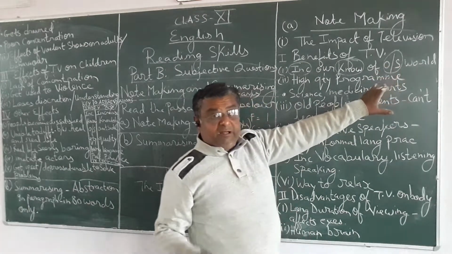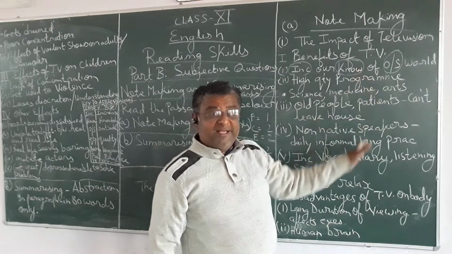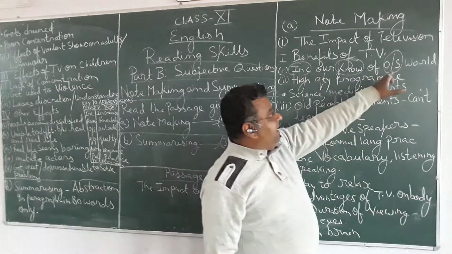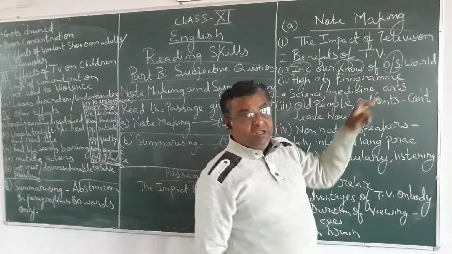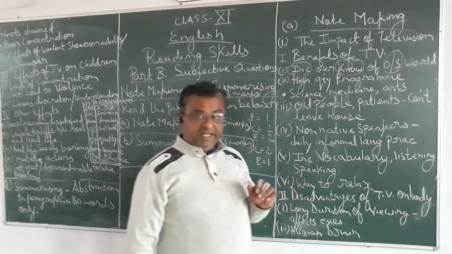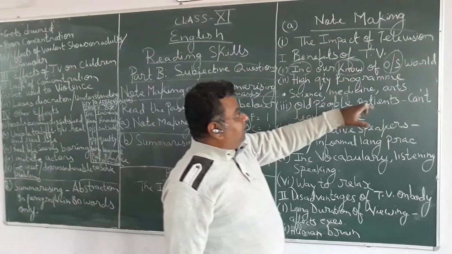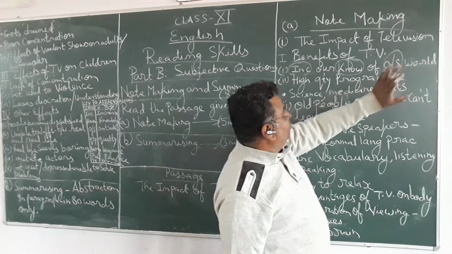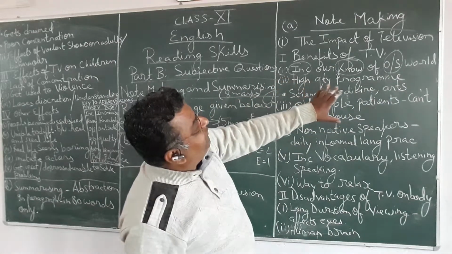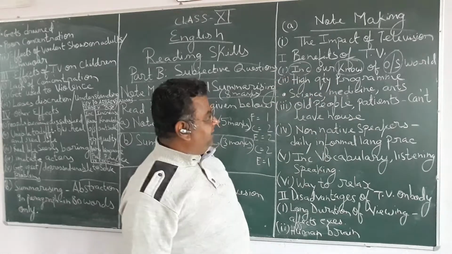O/S. That means, remember that you are using abbreviations only while making the notes, not in the summary. Always remember, you are using abbreviations only while making the notes in points, not in summary writing, when you are making the summary in the B part. O/S, outside world. That means increases our knowledge of outside world. In the first point, you have used 3-word abbreviation.